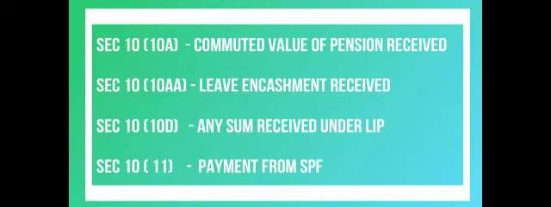Leave encashment received by an employee will be exempted fully or partially for an assessee under Section 10, subsection 10AA. Any sum received under a life insurance policy is exempted from tax under Section 10, subsection 10D. Lump sum amount received from statutory provident fund at the time of termination of service is exempted in the hands of the employee under Section 10, subsection 11.